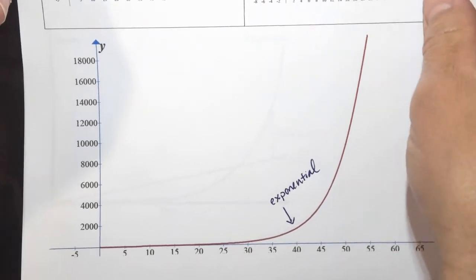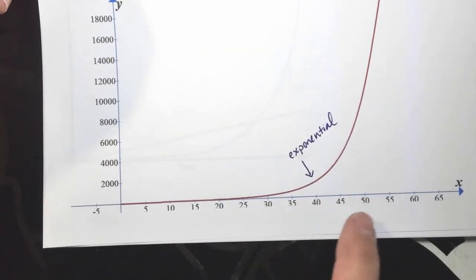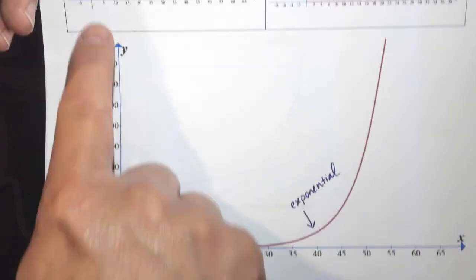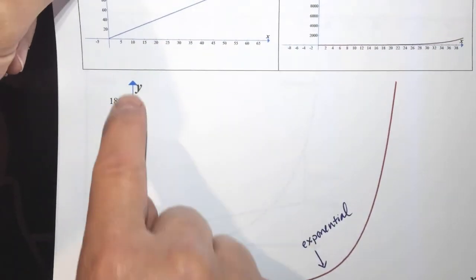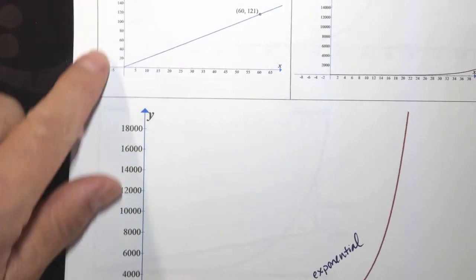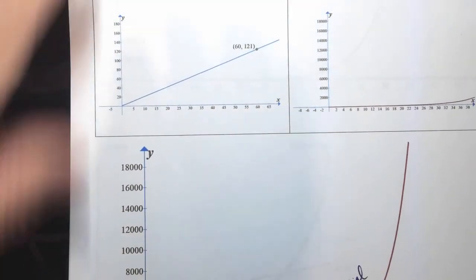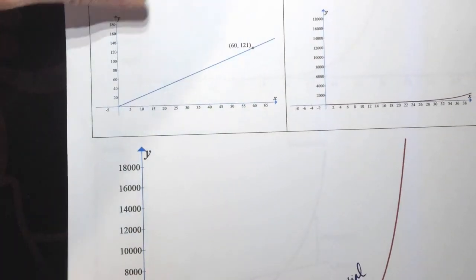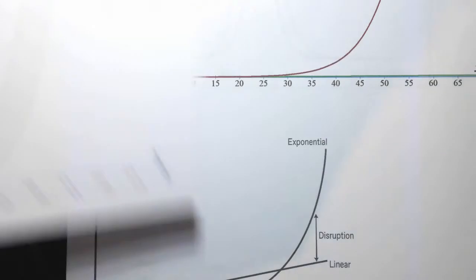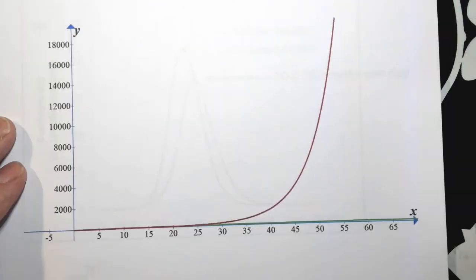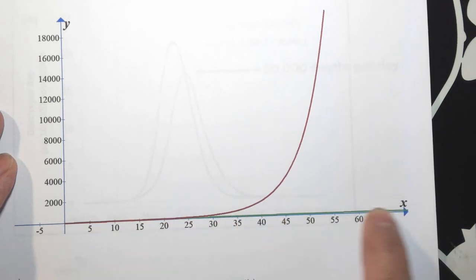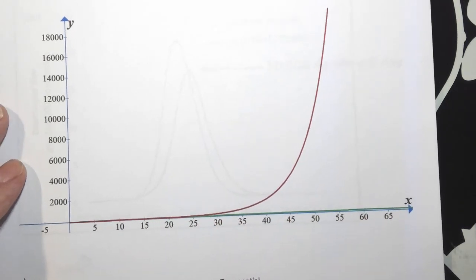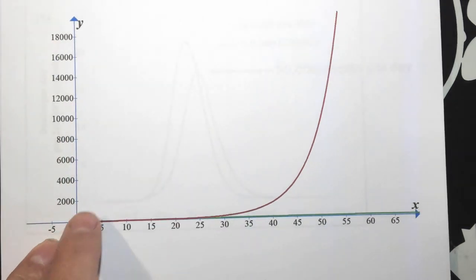Okay. But again, this is comparing apples to apples, at least on the x-axis, right? But the y-axis, those numbers are not even remotely the same. So on the next graph, I'm going to put the linear function and the exponential function on the same graph so that you can see the major difference. And there it is. So the red one is the exponential function. The green one, which is the linear one, you can barely even see it because it barely even registers.